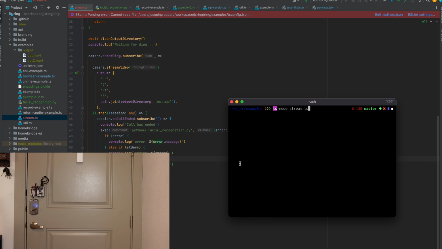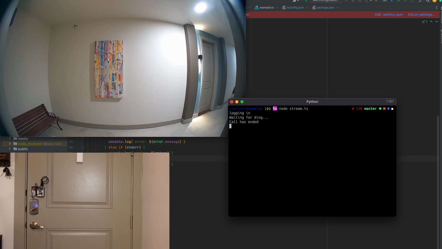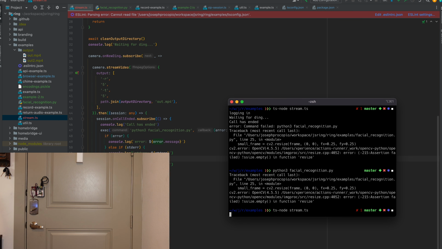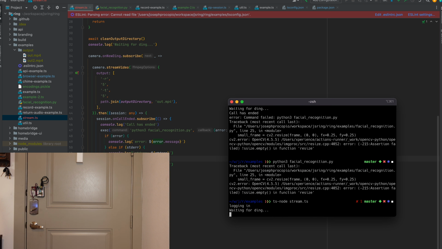So now when I walk past the door, the camera will pick up my movement. Now, this wouldn't be a demo if I didn't mess up. So let's try it again. I'm gonna walk towards the door.